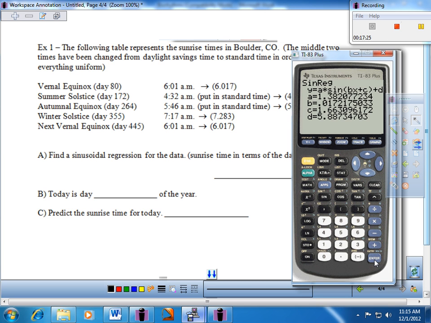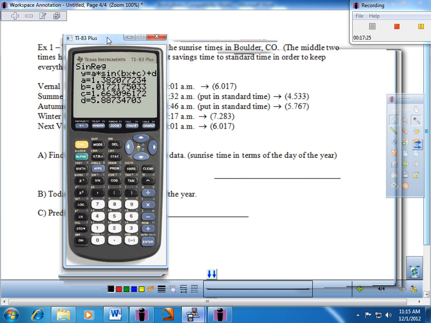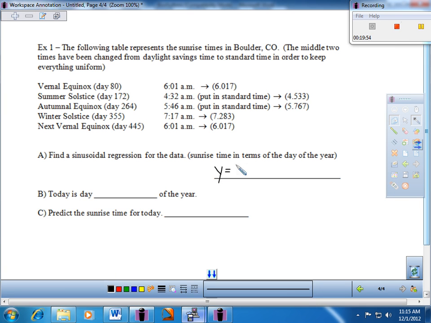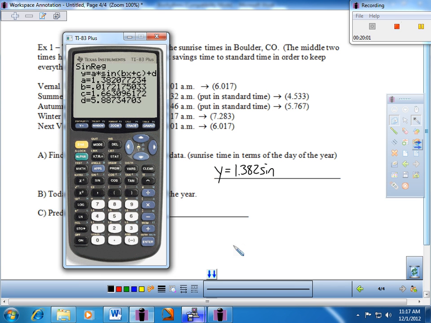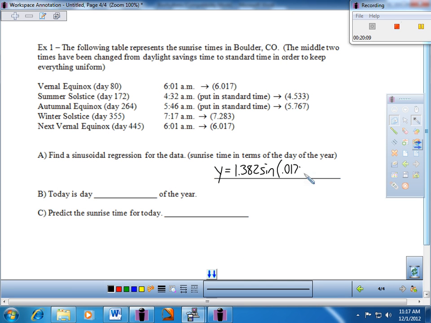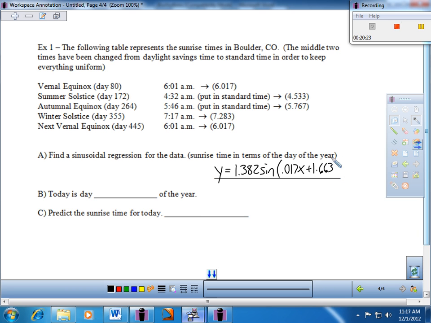Everybody, I'd encourage us to go 3 decimal places out there, if that's all right with you. I don't have a paper where this is written, so I'll do it up here as best as I can, try to get my memory taken care of with some of these numbers. I saw 1.382, I believe, and then sine. Sorry, I'm going to have to keep bringing this back up. And then 0.017x. And remember, your calculator does a plus c. That's all, just so c is positive and it's a plus. So how about a plus 0.663? And so I'm going to do that right here, 0.663.